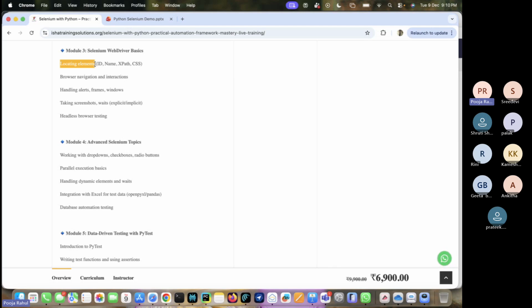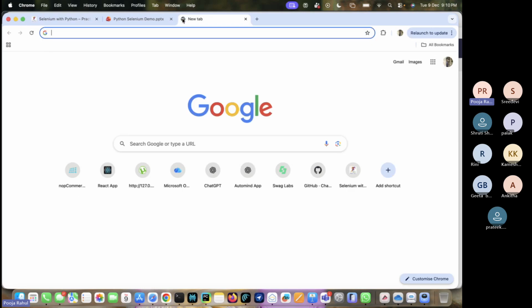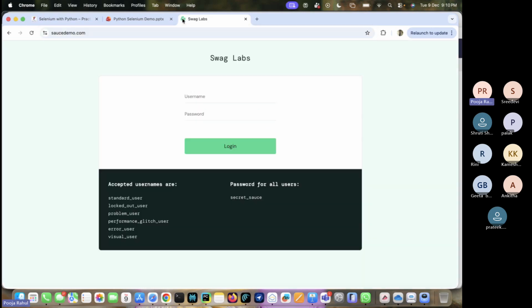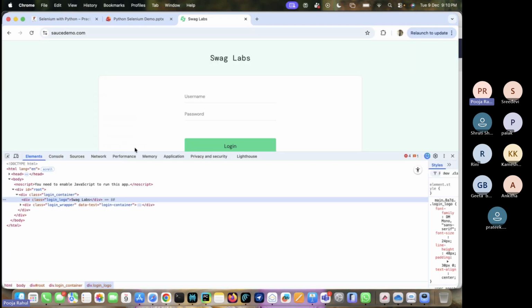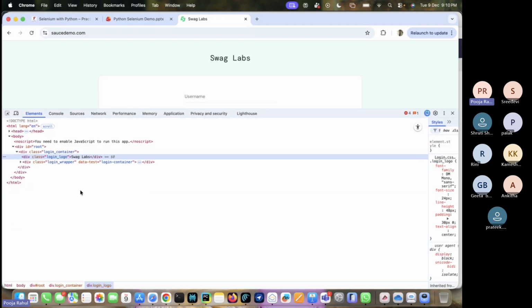Let me open any application. Whenever you want to automate anything, you need some basic understanding of the web application. To see that, right click here and click on inspect. If you click on inspect, you will see something like this. This is what we call the DOM structure.